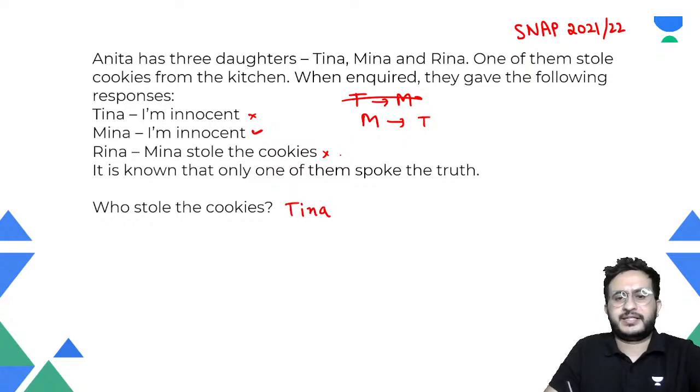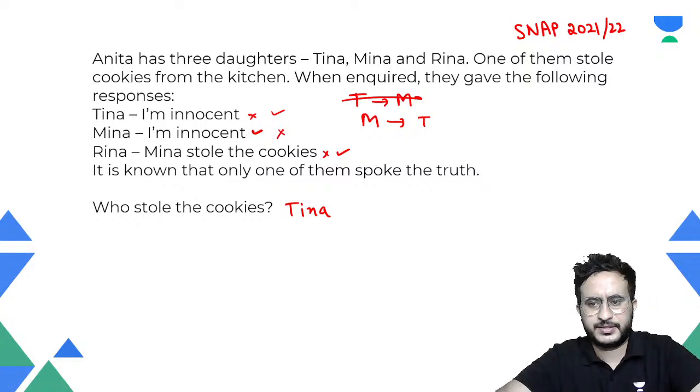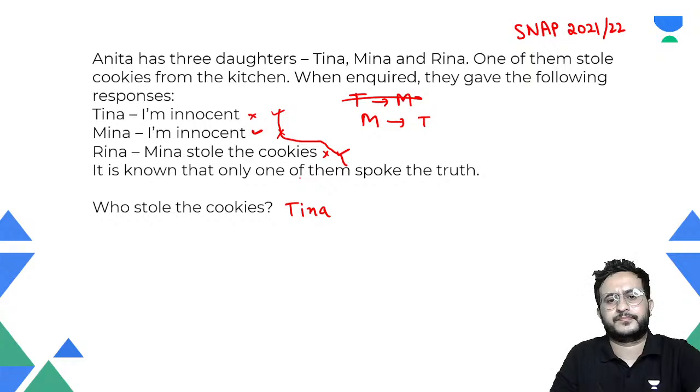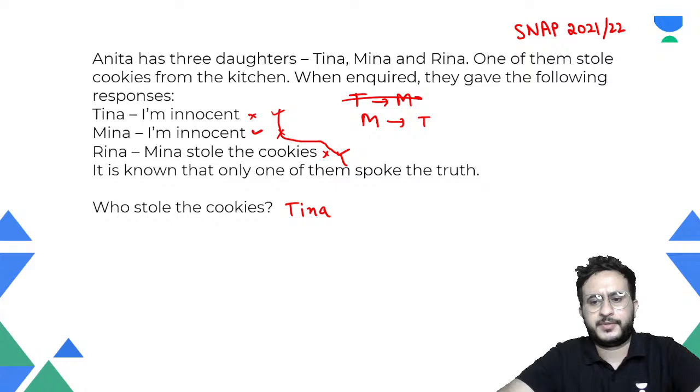If we consider Reena's statement to be true, so Meena stole the cookies. Now Tina is saying that I am innocent. So it is not possible simultaneously because as per her, Meena is the culprit, right? But we cannot have both of them. Okay, so we cannot have two statements, which is not possible. Okay, so we get that Tina is the culprit.